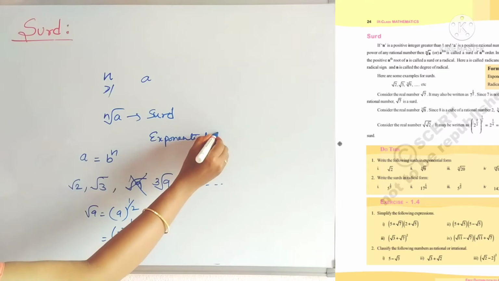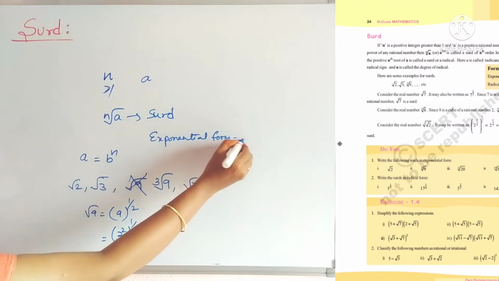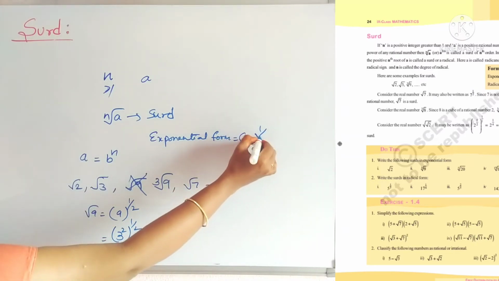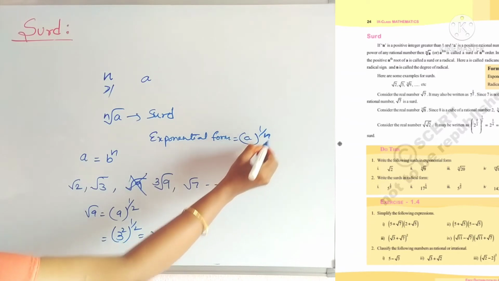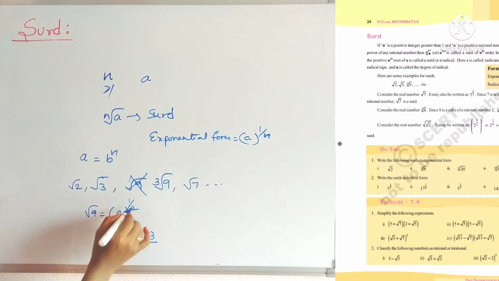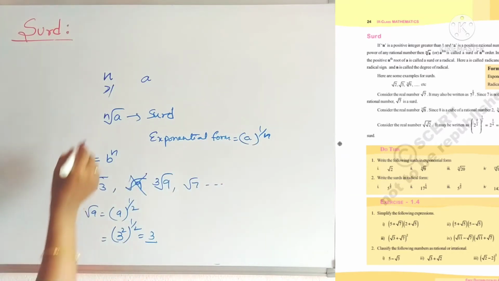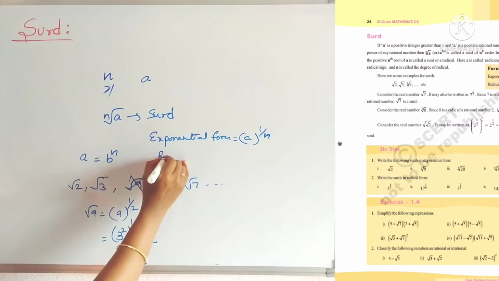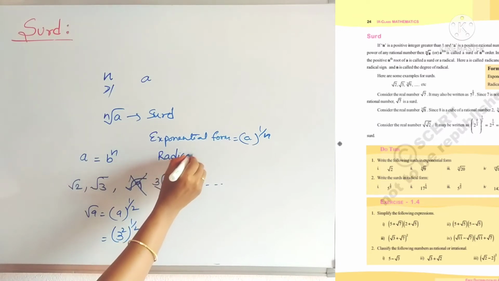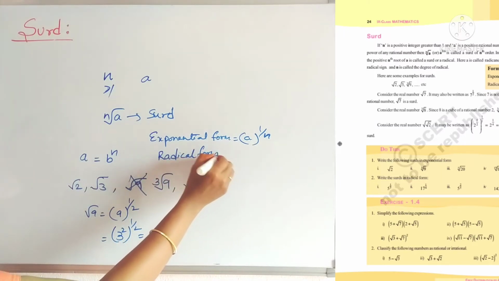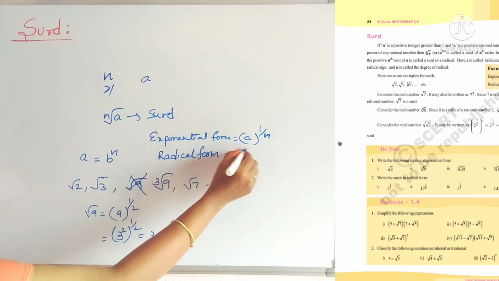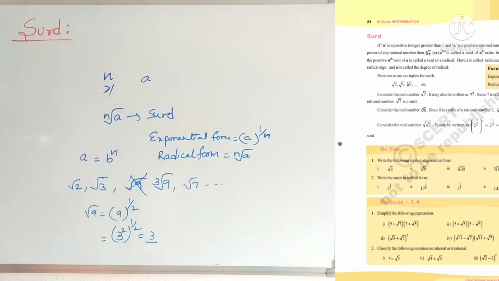The exponential form of nth root a is a power 1 by n, just like square root is whole power 1 by 2. So here n is there, so a power 1 by n. And nth root a is called the radical form. We read it as nth root a.